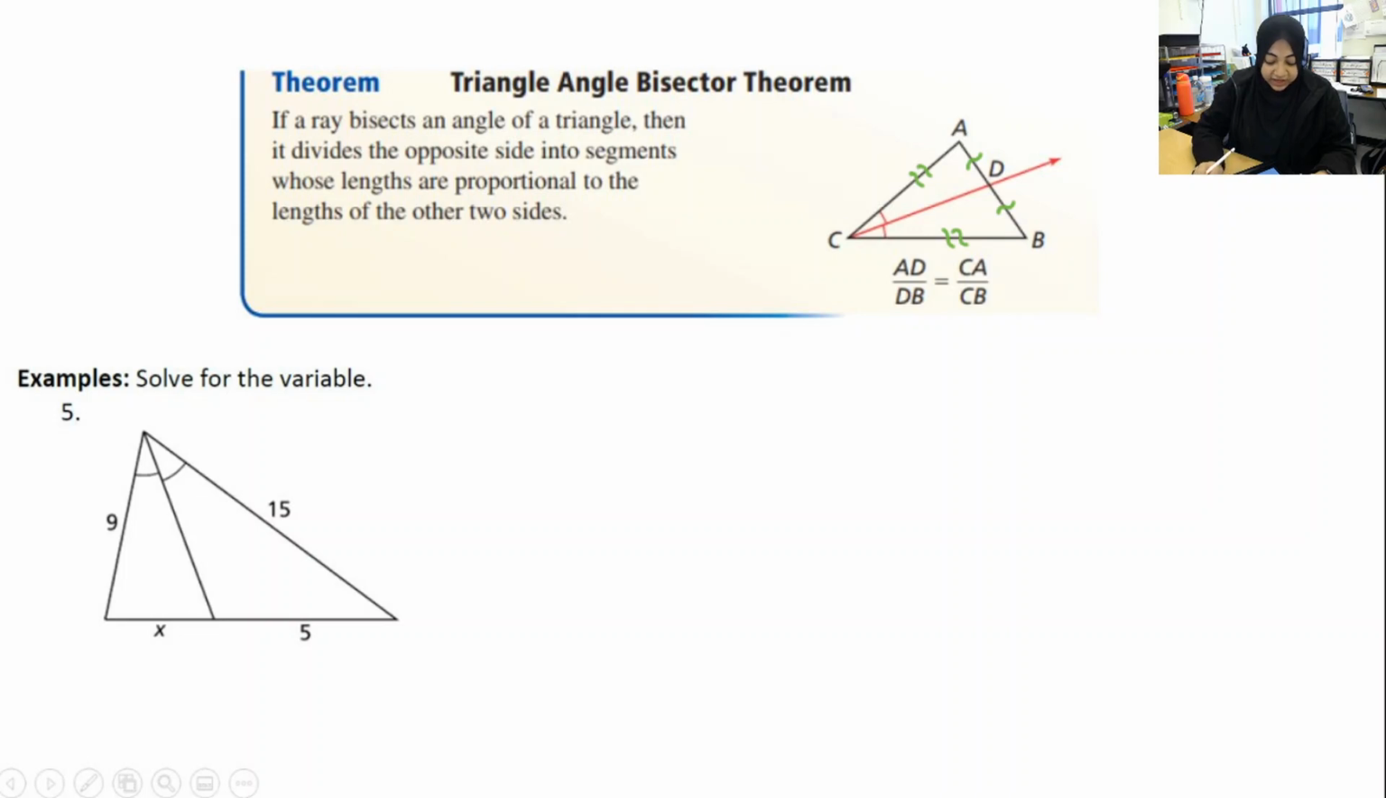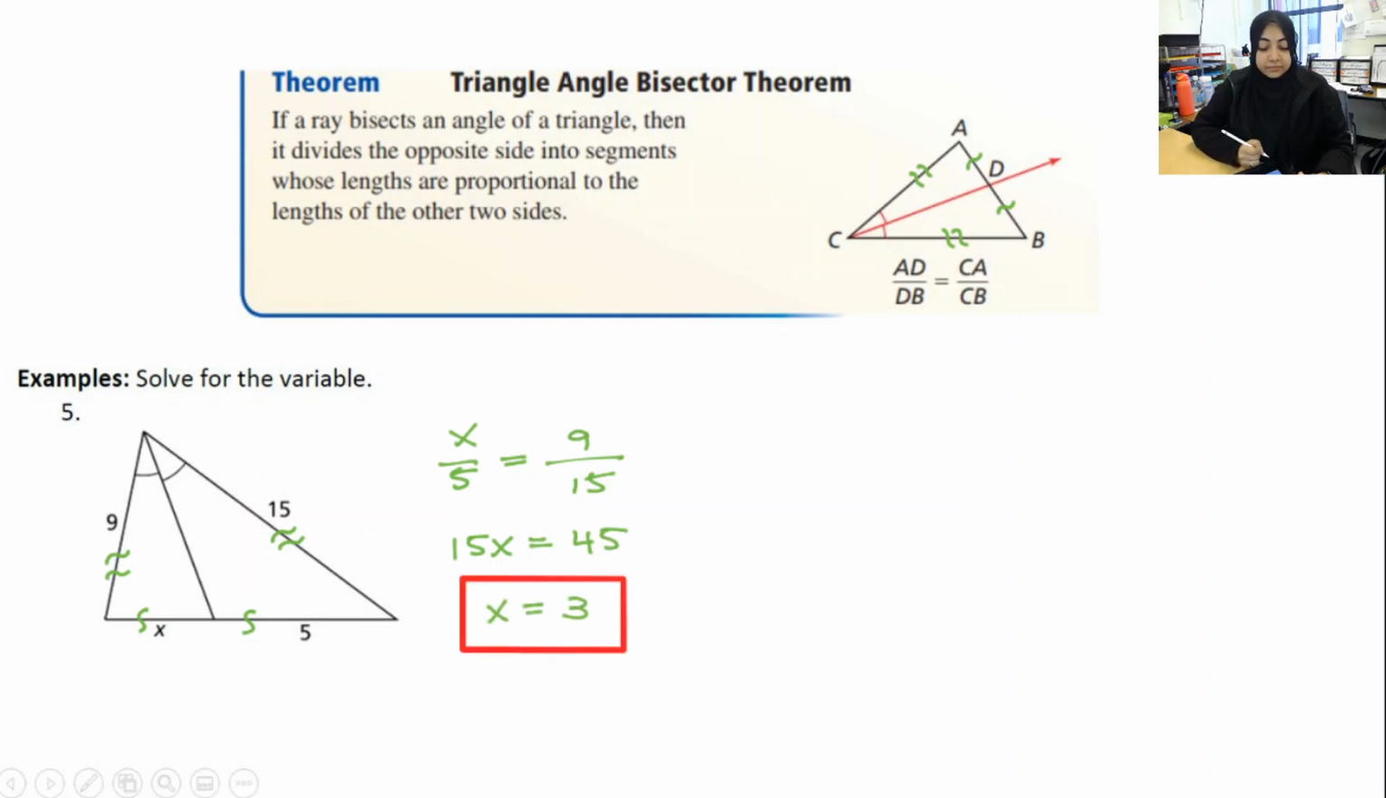So example 5 says solve for the variable. Notice that this angle has been bisected. So I can set up my proportion saying these are similar and these are similar. So I can say x over 5 is equal to 9 over 15. And then I just have to solve for x. So x is equal to 3. All right, let's do one more, a little bit harder this time.